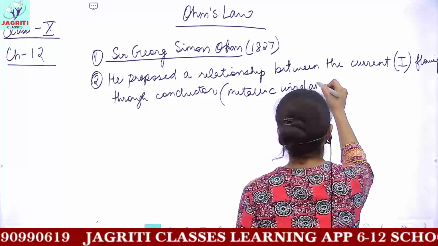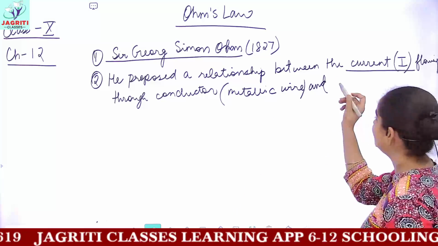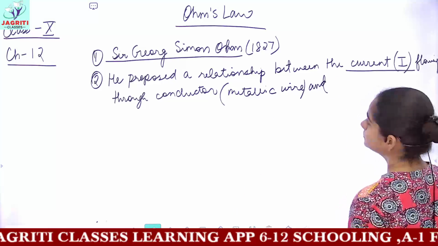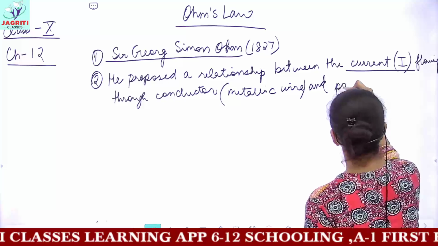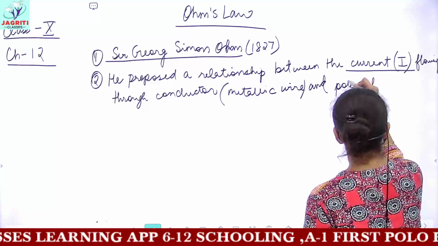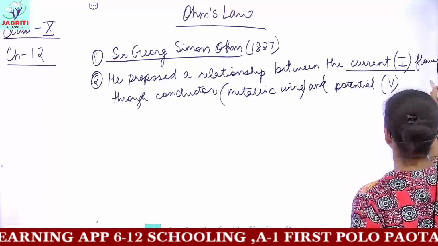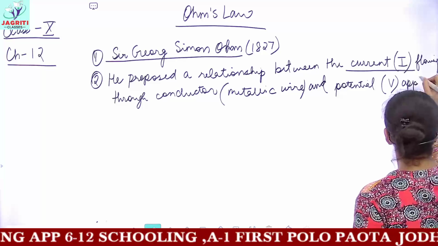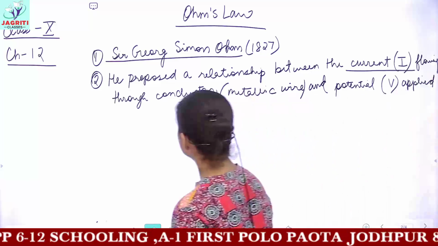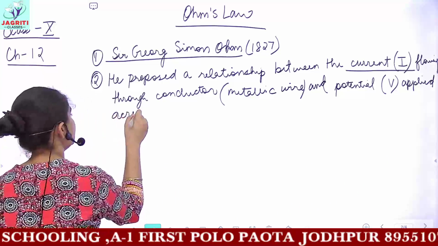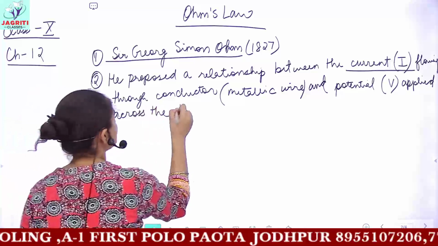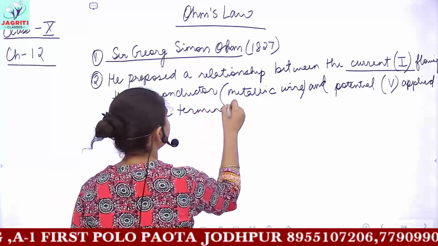The one physical parameter used was current and the other was potential, which is denoted by the symbol V, applied across the terminals of the wire or conductor.